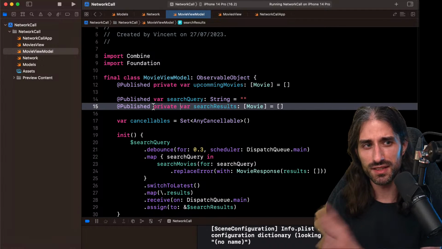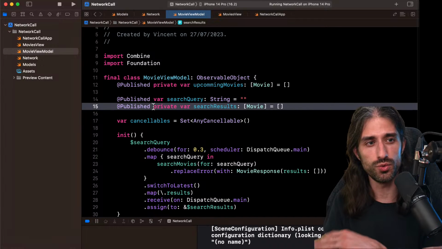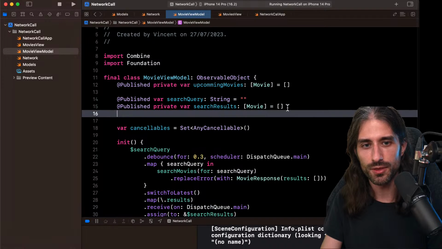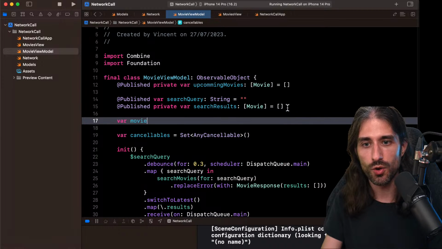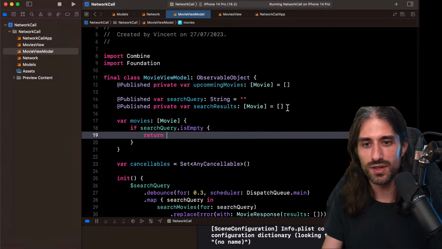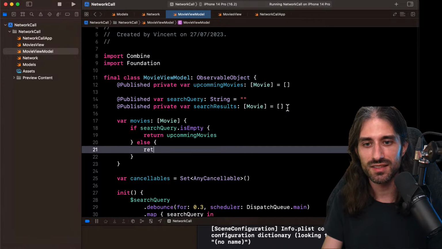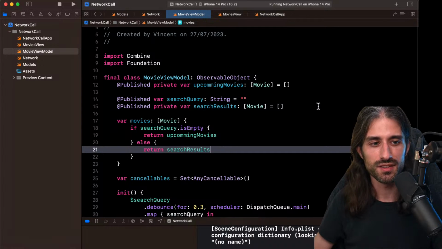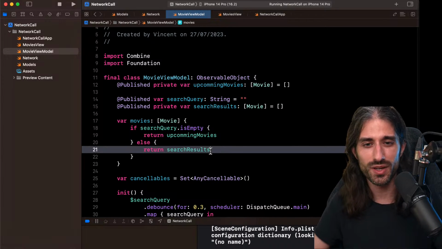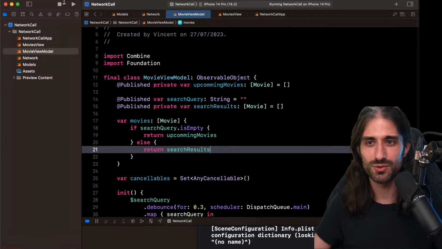They're still @Published, meaning that when they are changed, the view is notified to update itself, but the view will not be consuming these two properties directly. Instead, the view will be consuming a property called movies, which is what the view is actually already consuming. This way we won't need to change anything in the view. It's a computed property, an array of Movie, and the way I define it, I say, okay, if my search query is empty, then I'm going to return upcomingMovies, else I'm going to return searchResults. So it's a nice little trick. Arguably, it's more of a SwiftUI trick than a Combine trick, but I still wanted to show it to you.